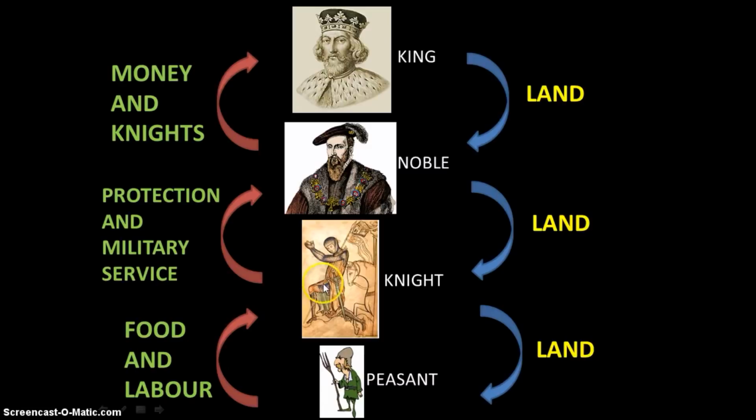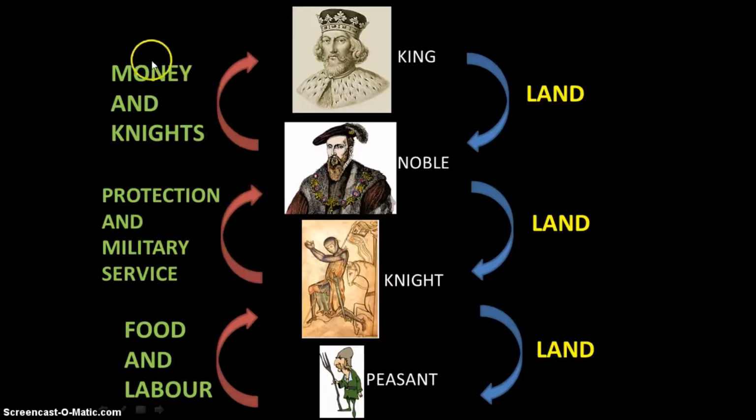So the knights would give land to peasants, so that they had farming area to grow this food, and in return the knights would protect the peasants. This was the exchange of land for labour. Next up on the scale, we can see that knights were given land by the nobles on the condition that the knights would be loyal to the lords and fight in battles when needed. This again was an exchange of land for labour.